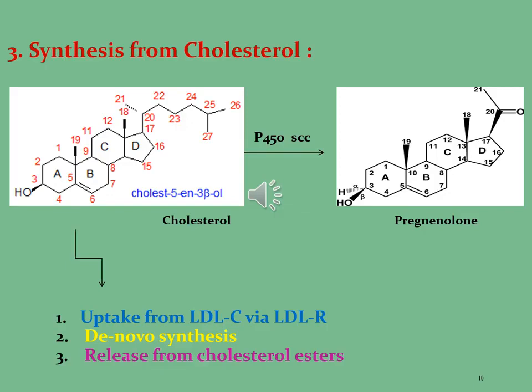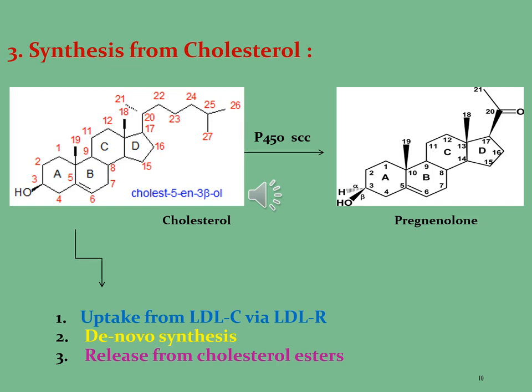The hydrocarbon side chain, which consists of a total of 7 carbon atoms, is attached at carbon 17, in which two methyl groups are present at carbon 25 and carbon 20 positions. In addition, two extra methyls are present at carbon 18 and carbon 19. So, this is the common structure of cholesterol, which is generally known as cholest-5-ene-3-beta-ol.